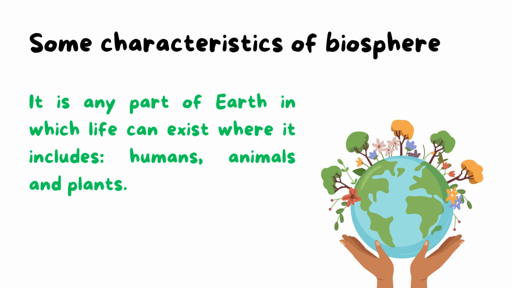It is any part of Earth in which life can exist, where it includes humans, animals, and plants, okay? Any part of Earth that these living organisms can live and survive in, this is biosphere, okay? So here we have a term called biome.